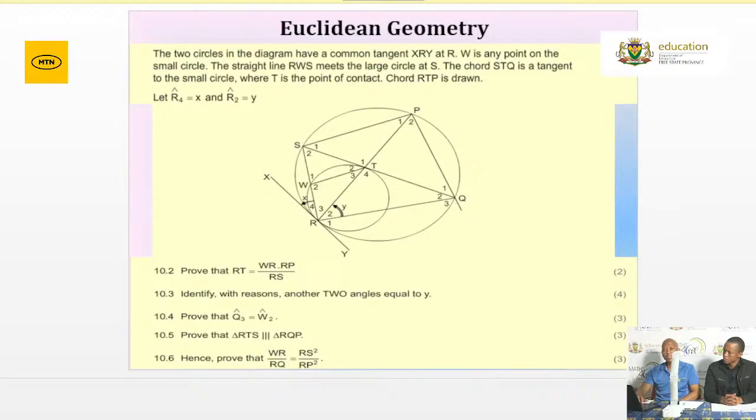Grade 12, remember, for similarity, you must be able to prove that the two triangles are similar. Very, very important. Then from there, if you are given the scenario like 10.2, says prove that RT is equal to WR multiplied by RP divided by RS. The first thing that you need to do is to identify the two triangles that you're dealing with. Very important. And then once you have done, you should be able to prove that these two triangles are similar.